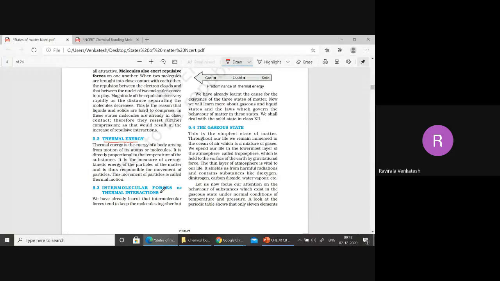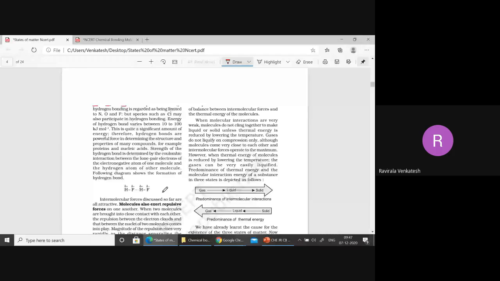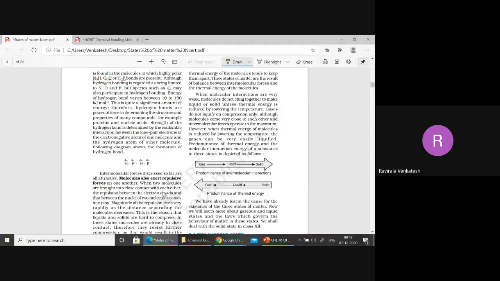Intermolecular forces versus thermal interactions. Let me see this one. I will take gas, liquid, and solid. Now tell me, in which case are molecular interactions weak and in which case are molecular interactions strong?